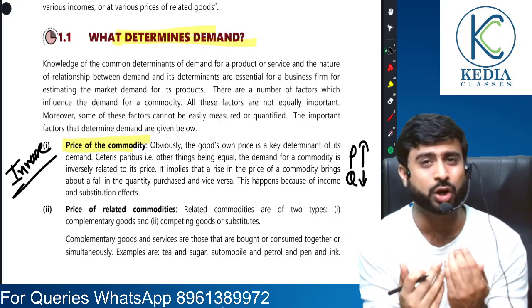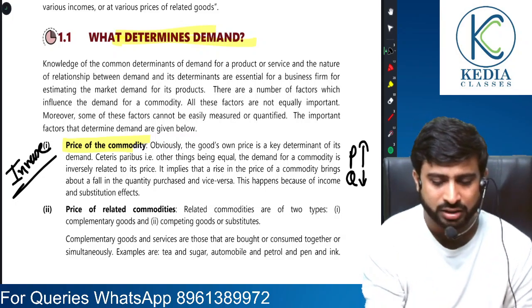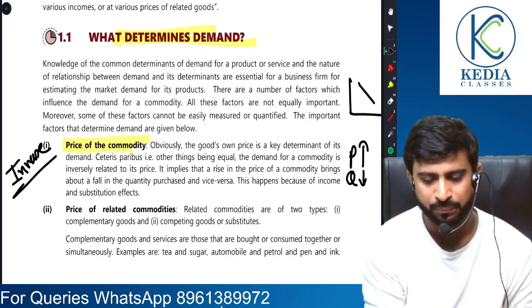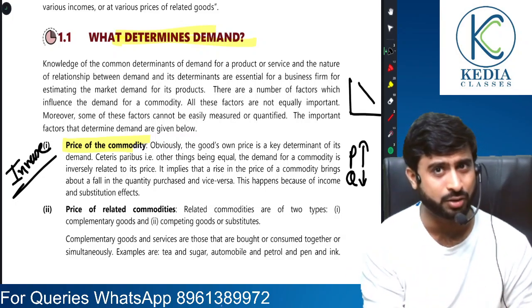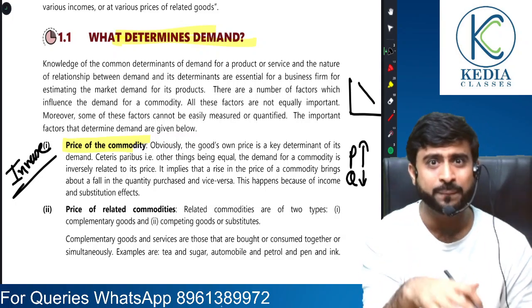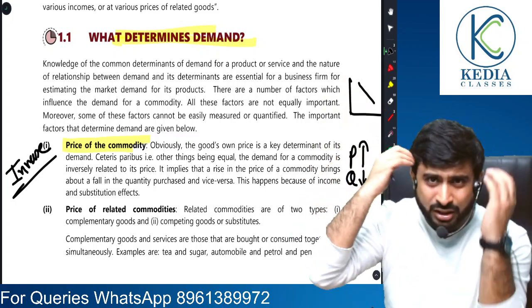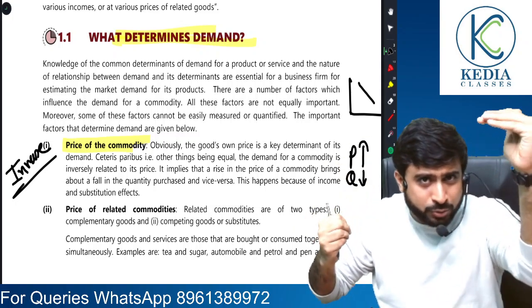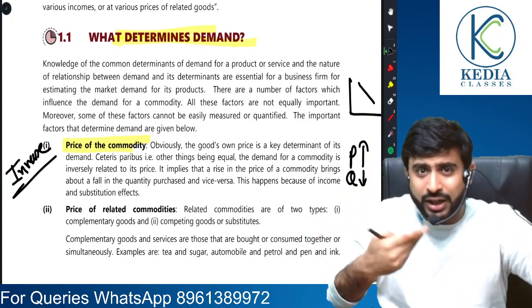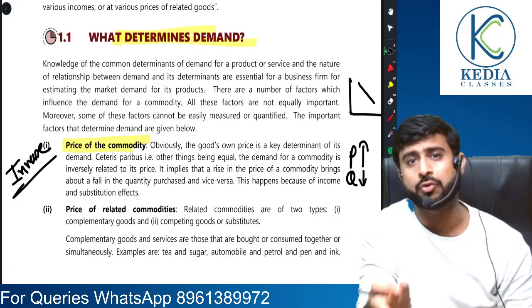Dear students, this is what we call an inverse relationship, and the graph for it is plotted like this. That is a downward sloping demand curve, so the demand curve is downward sloping or inverse in nature. Why? Because when price rises, think logically, if a product becomes more expensive, the consumer's willingness to buy that product will rise or fall? It will fall.